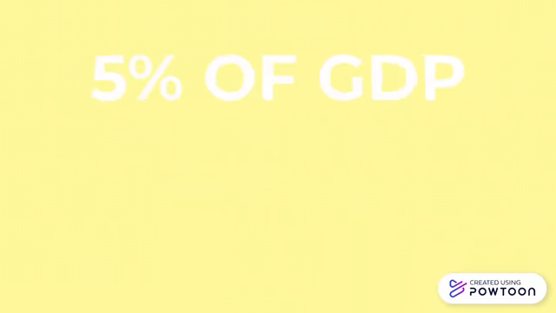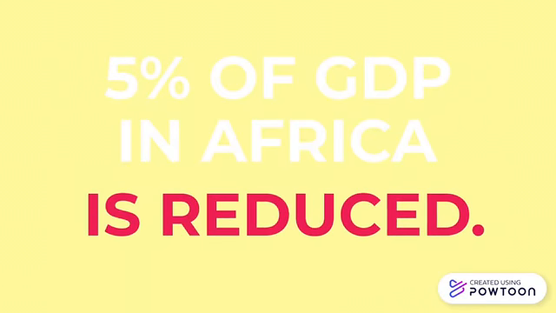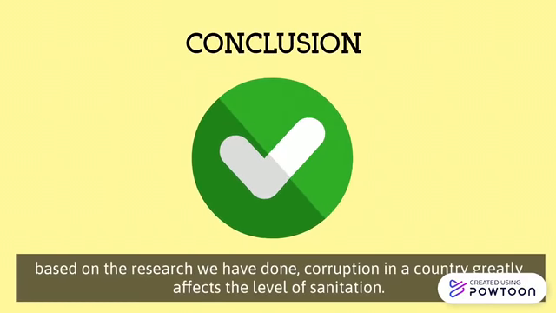About 5% of GDP in Africa is reduced from illness and death due to poor sanitation and unsafe water each year. Based on the research we have done, corruption in a country greatly affects the level of sanitation procurement. Other variables such as education, population density, and GDP per capita quite disturb our variable of interest, even though, in fact, education, population density, and GDP per capita also affect the level of sanitation.